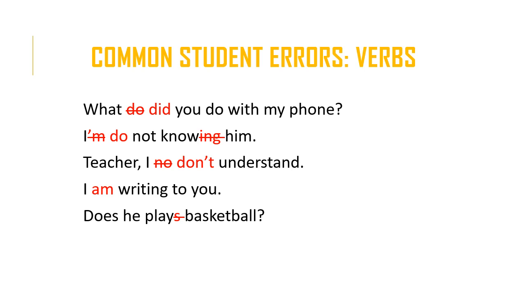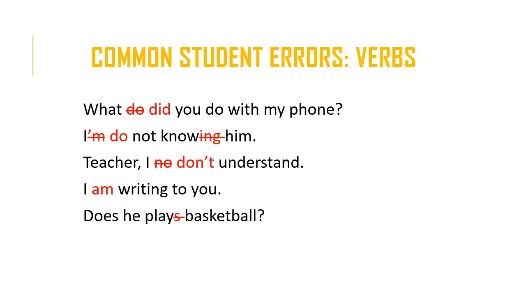So the sentence originally read, I'm not knowing him. The problem with this sentence is that we don't use the ing form or the present participle form for state verbs. State verbs are verbs that describe a certain condition or state, like a feeling, for example. And know is among the large category of state verbs. So we can't use the present continuous form. Okay, we would use the present simple form.